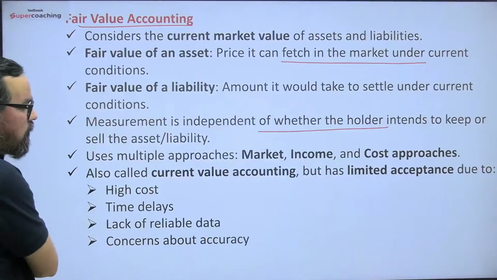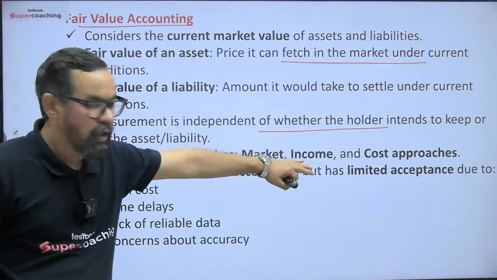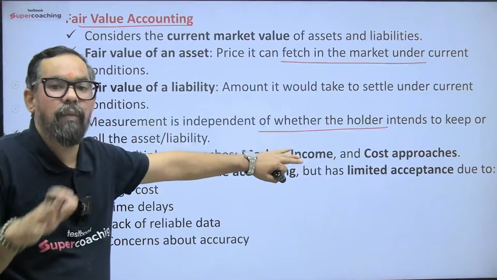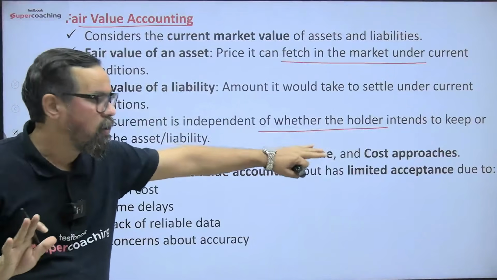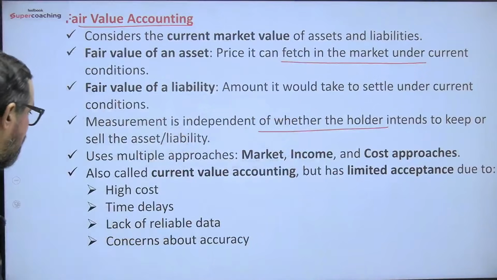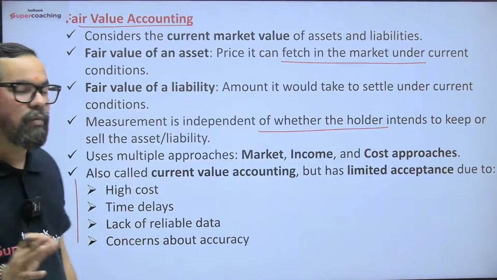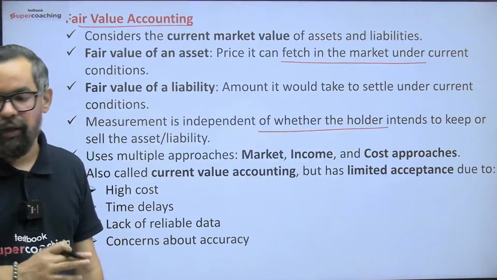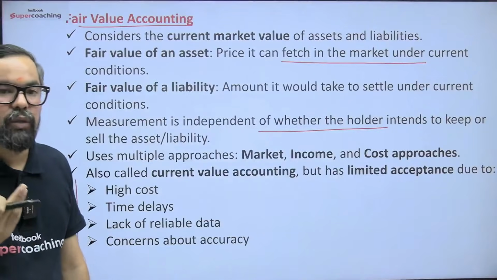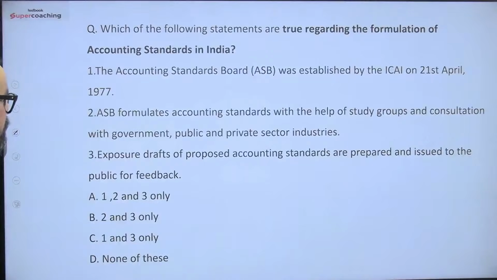Use multiple approaches like the market approach, the fair market prices; the income approach, the income generation and cash flows from that particular asset; and the cost approach, which is the current cost of that particular asset in the market. Also called current value accounting, but with limited acceptance. We usually go for fair value accounting when companies are going through any sort of merger and acquisition and all. All right, next one.